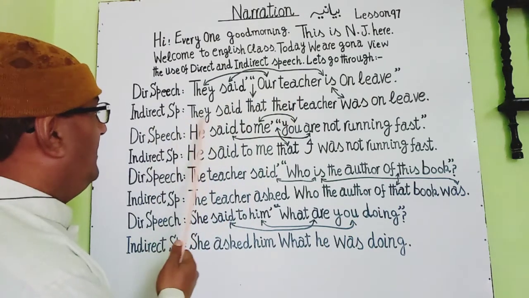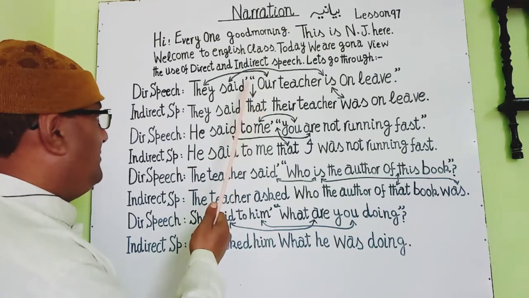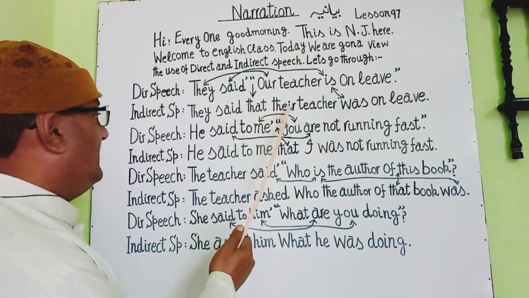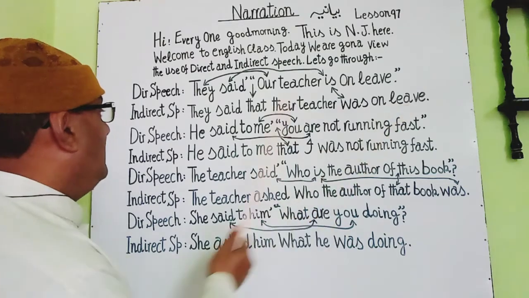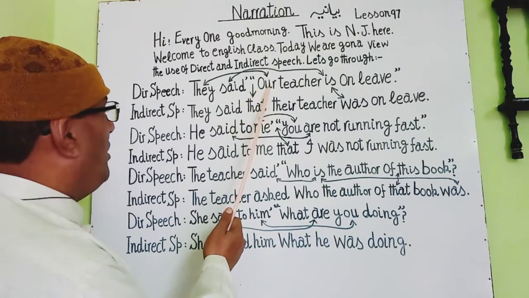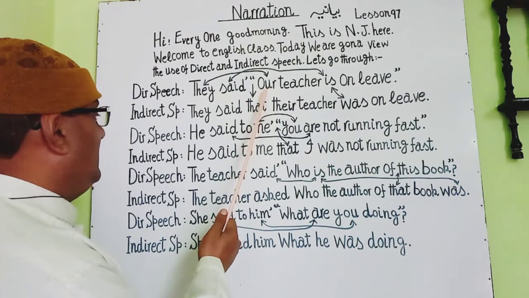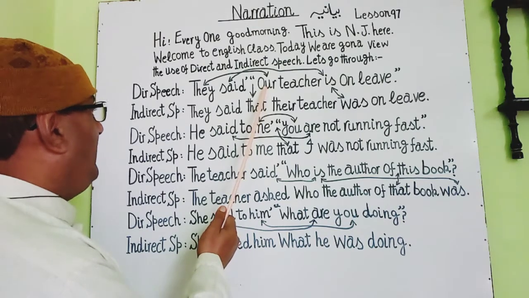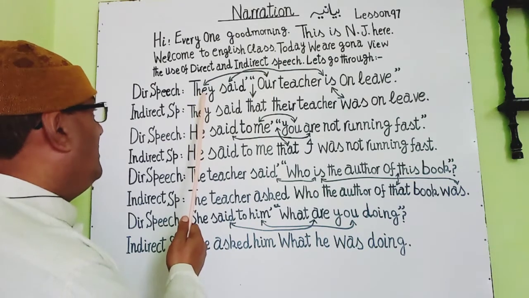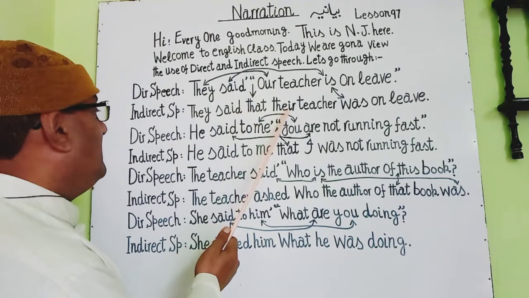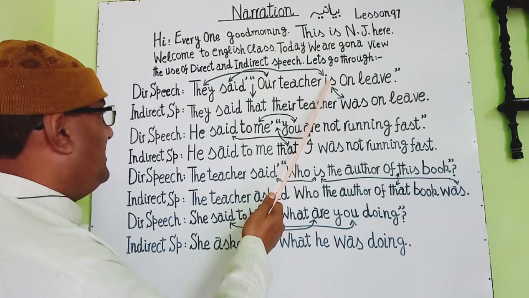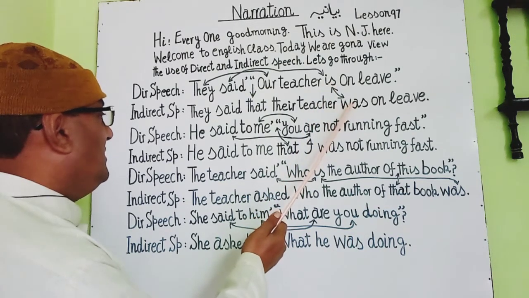Now we see here they said that. Commas will be replaced by that, will take the place of commas, and next you see their teacher was on leave. They said that their teacher was on leave. Here see, in the direct statement our is the first person, it belongs to first person category. It will be changed by outer subject, that is they. So we will write this next statement there, and their teacher,